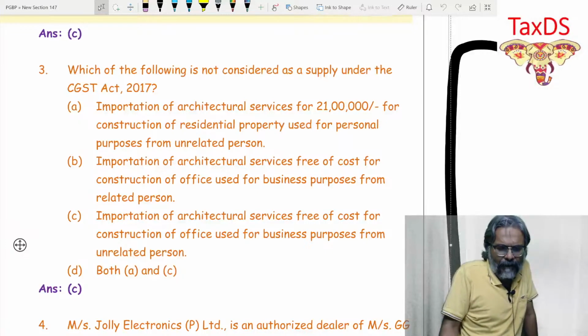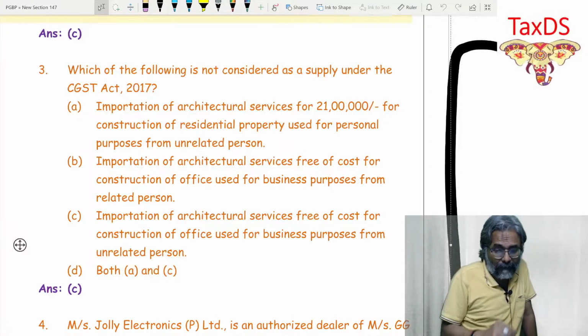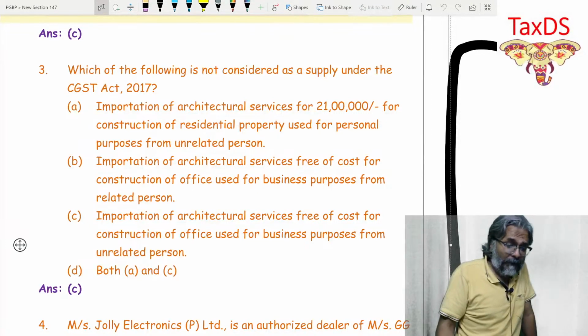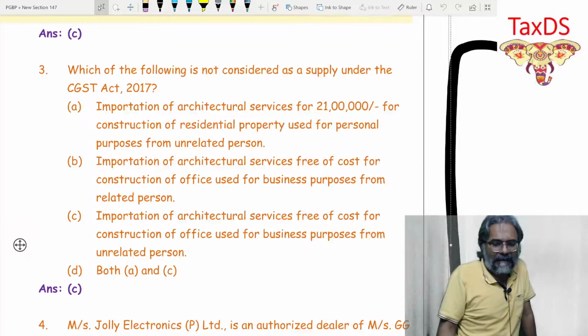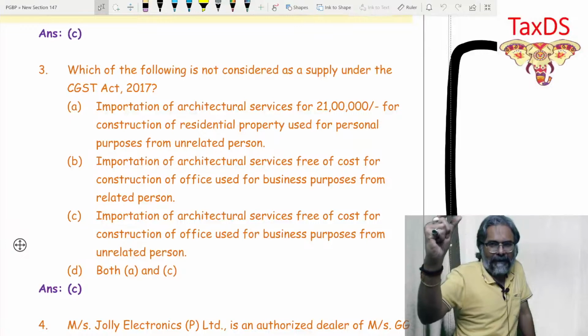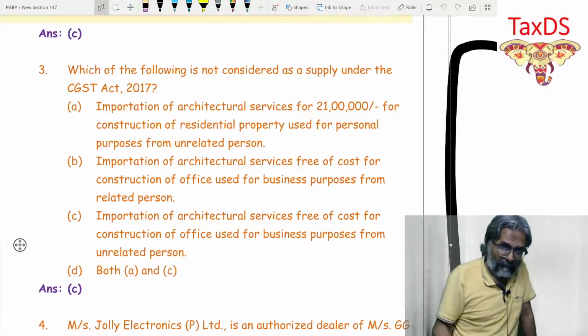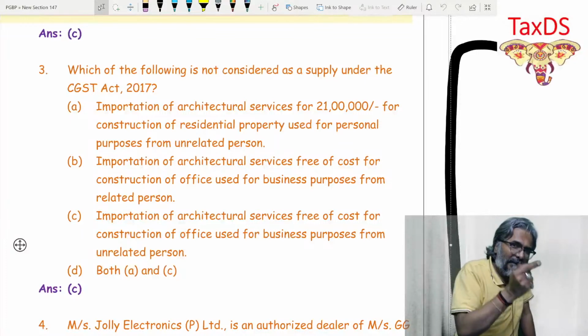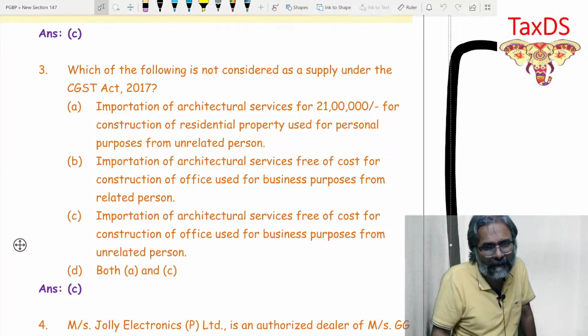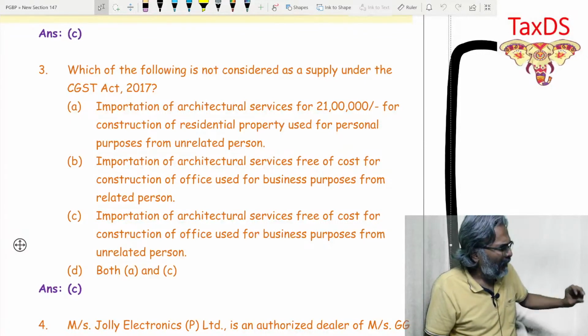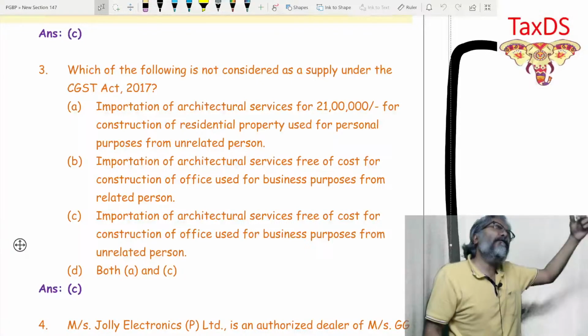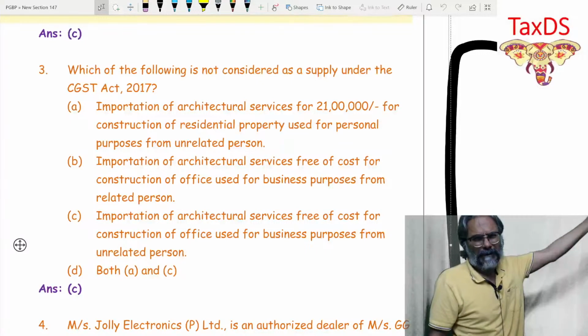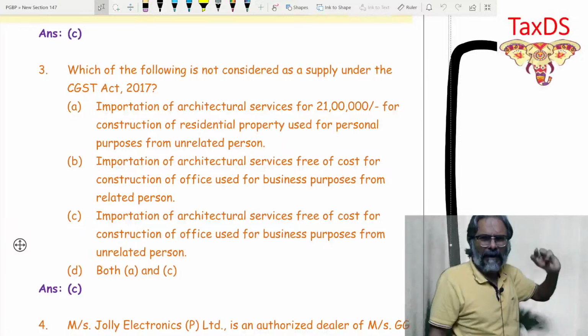Importation of architectural service for 21 lakhs for construction of residential property used for personal purpose from an unrelated person. So students, this is about the construction, where you are taking architect service for a consideration. Does it qualify under section 7(1)(a) itself? Answer is yes, this is supply for consideration. All forms of supply for a consideration, students, in that case will hit 7(1)(a).